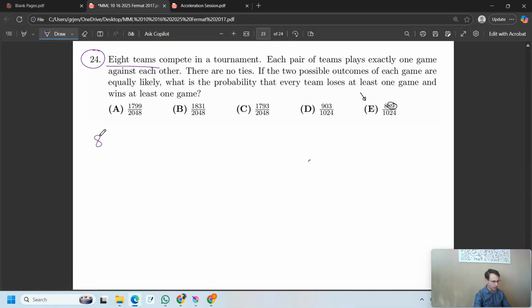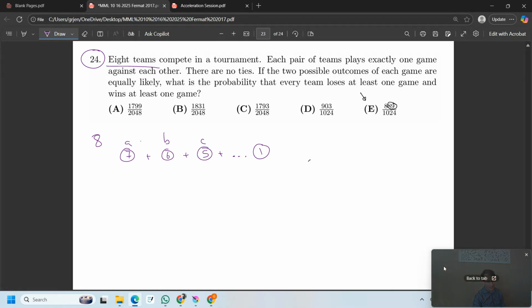Okay, so if there's 8 teams, Team A plays 7 games because there's 7 other teams. Team B plays 7 games, but we already counted one, so they play 6. Team C plays 5 games we haven't counted yet, and so on. So this gives you your total number of games, okay? Plus ... 1. It's a triangle number! It happens to be the date today, okay?